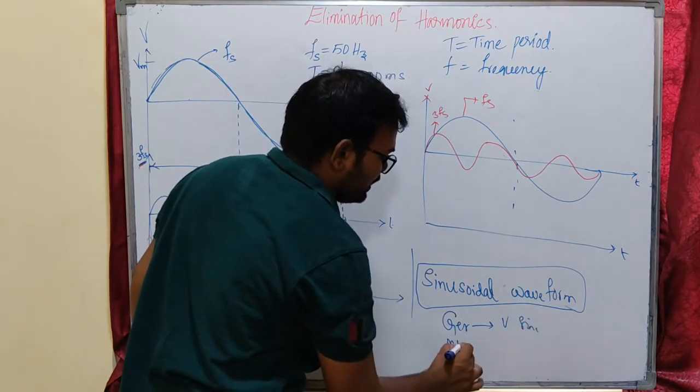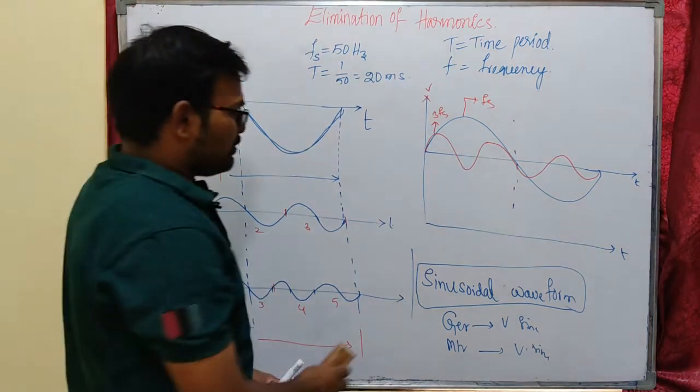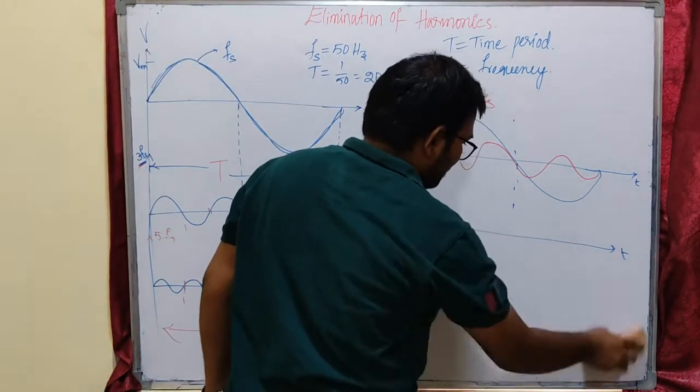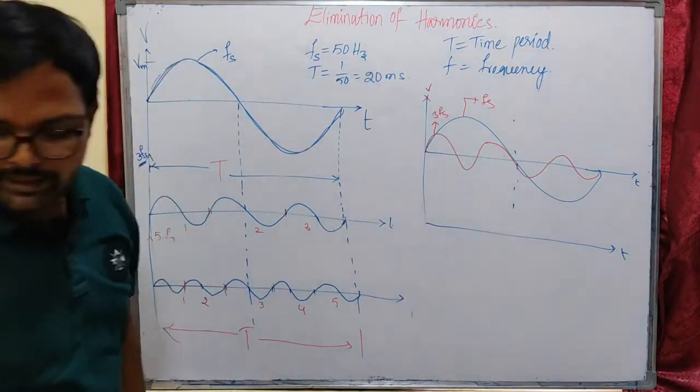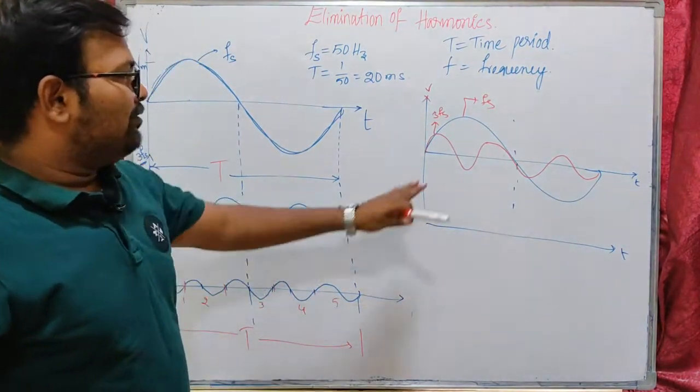In case of a motor, our motor input should be sinusoidal. Sinusoidal is the only acceptable waveform in industries. So that's why we have to make the voltage or current waveforms nearly sinusoidal. That is why we need to do this.